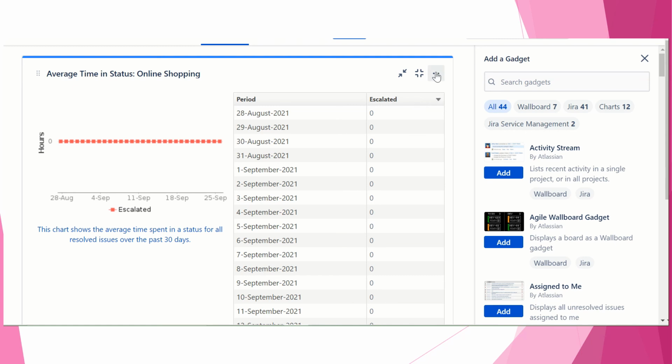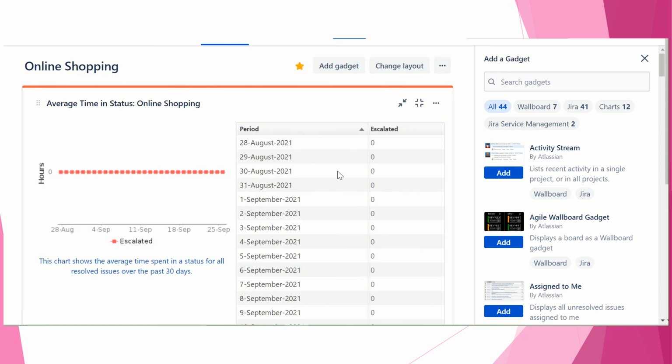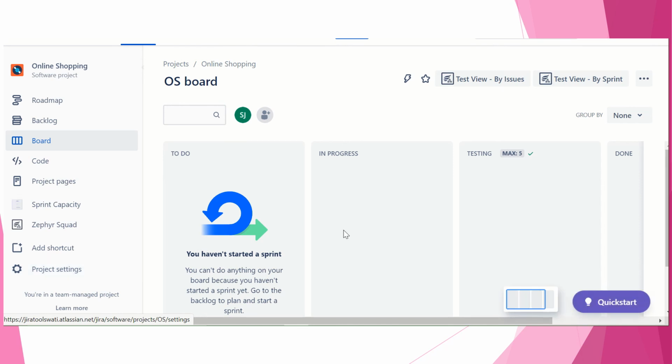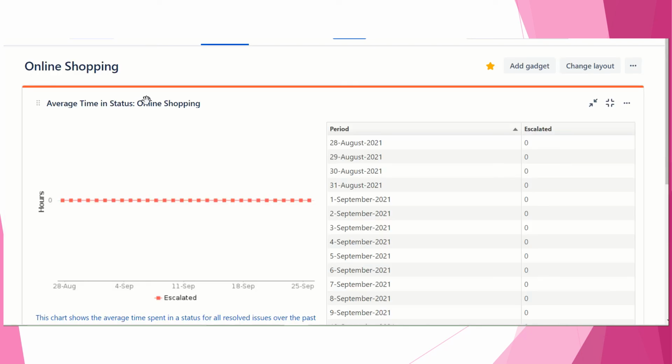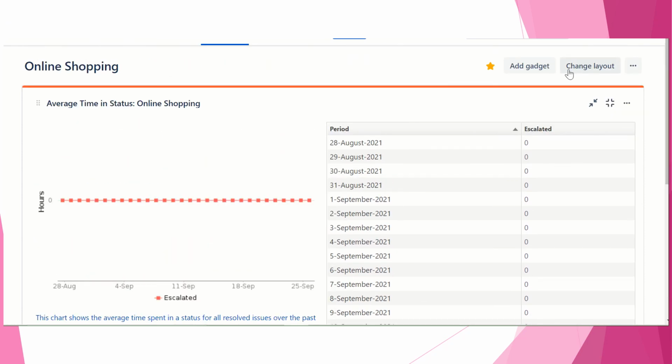Okay, so you can highlight with color, refresh, and accordingly you can see. We can just look into this, and accordingly we can edit it.